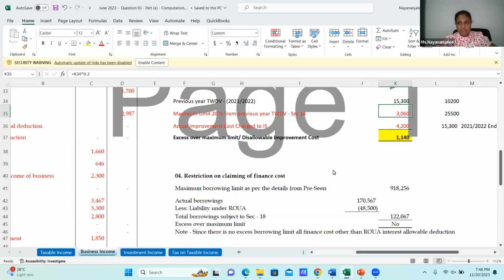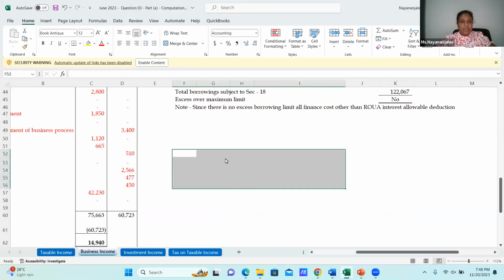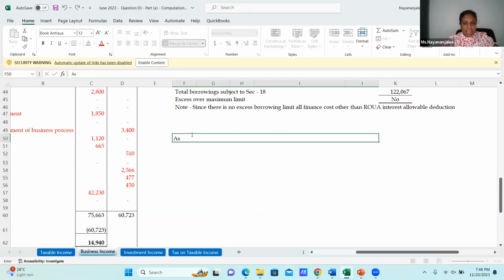And can you please explain the capital allowance adjustment done on opening balance? Why not? We will do it in here. Now in the question, as per the question, the opening capital allowances claimed for 21-22, which is my previous year.